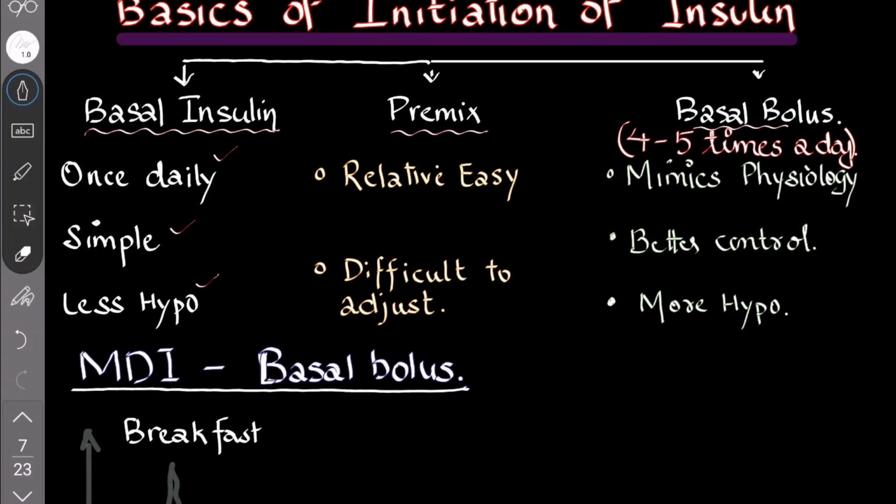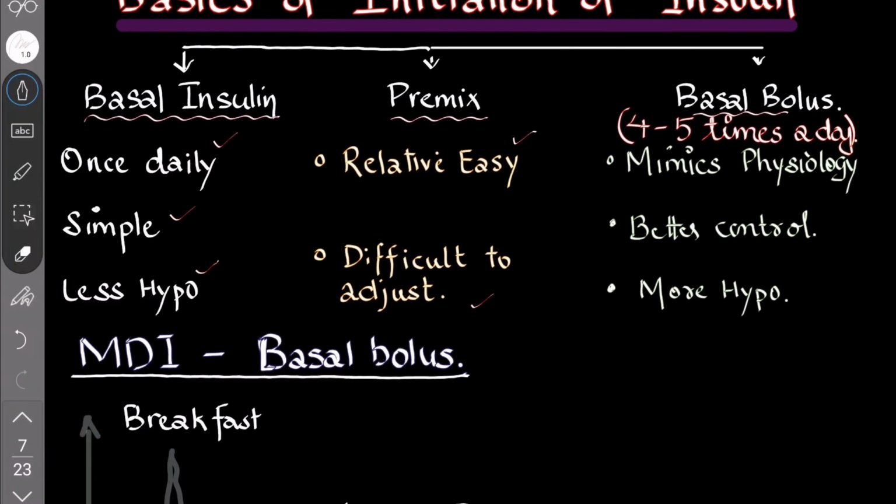But premixed insulin, like 30-70 and 50-50, is very easy to use, but very difficult to adjust. If the fasting sugar is 250, or the postprandial sugar is 350, and you increase the dose of 30-70 or 50-50 insulin, many problems arise, because the short-acting insulin is also increasing along with the long-acting. So it's very difficult to control with premixed insulin.